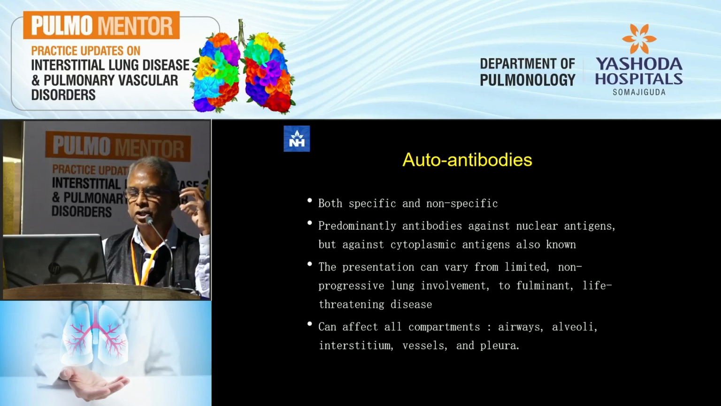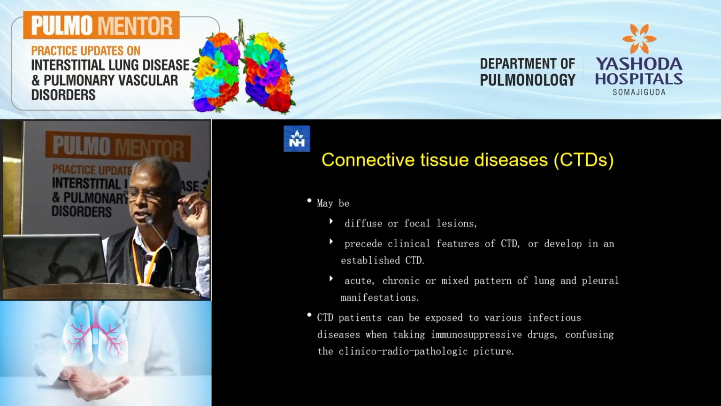And the presentation of the impact of these autoantibodies can vary from a very limited, non-progressive kind of lung involvement to a very fulminant, life-threatening involvement. And it affects all compartments: airways, alveoli, interstitium, the blood vessels, the pleura. So the targets can be anywhere. We're going to be focusing only on the interstitial compartment. The lesions can be diffuse or focal.